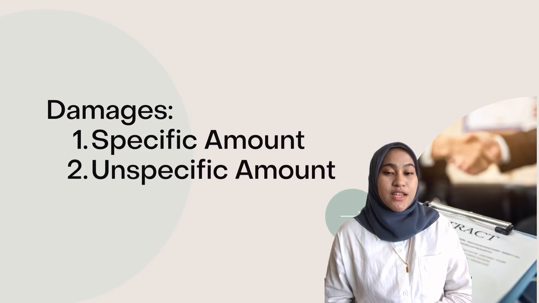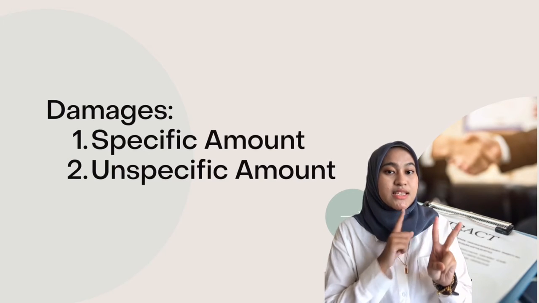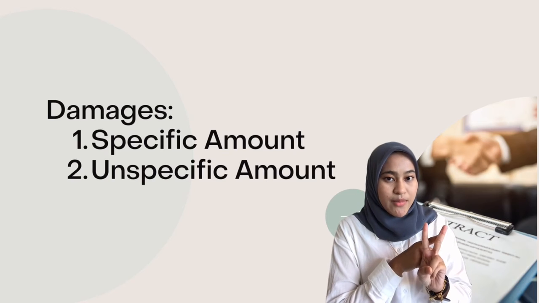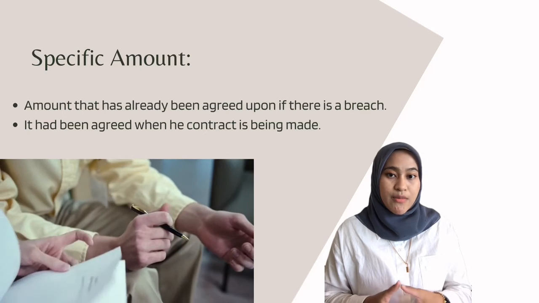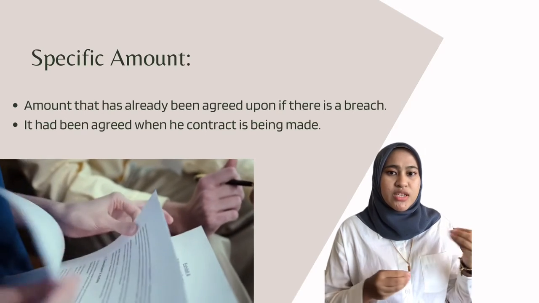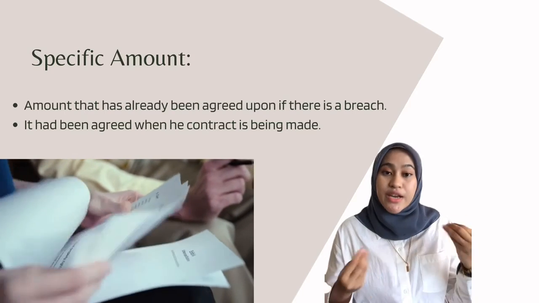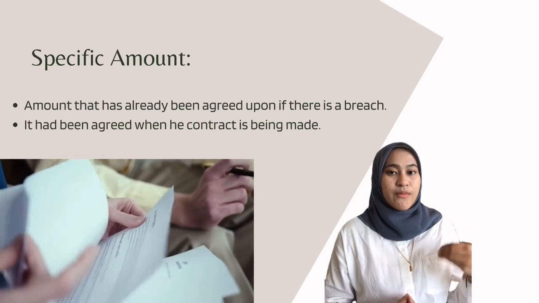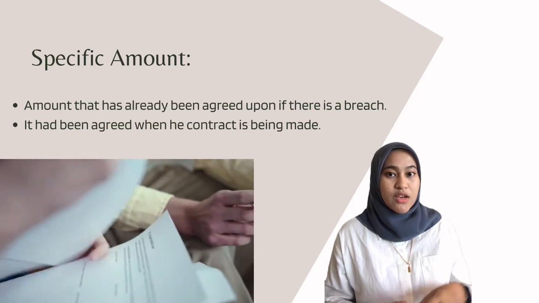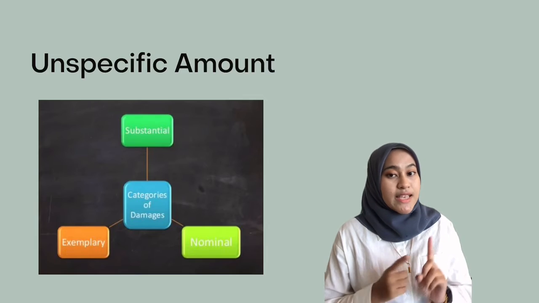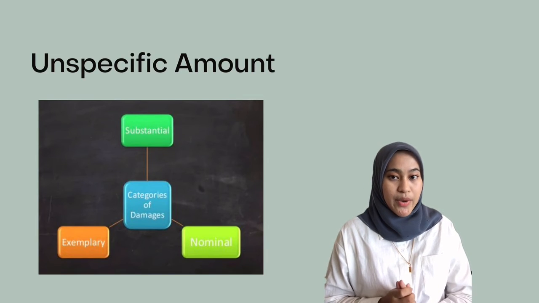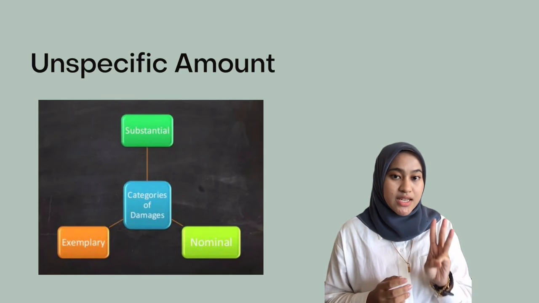Next, damages are divided into two categories, which are specific and unspecific amounts. Damages of a specific amount are damages whose amount has already been agreed upon in case there is a breach. It had been agreed when the contract was made. The second one is unspecific amount, and it's divided into three classifications.